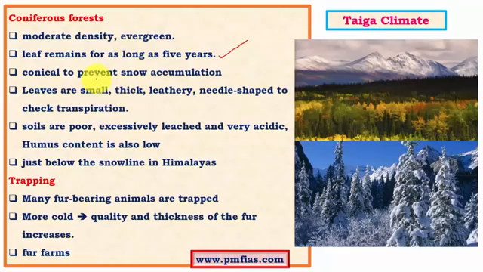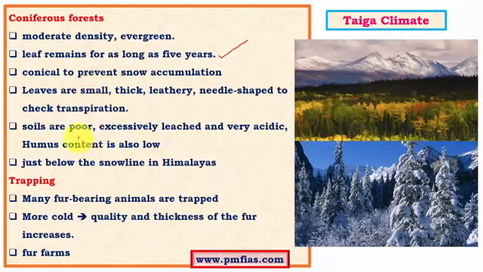And the leaves are leathery, small and thick, and they are needle shaped, especially to check evaporation in summer months which are very warm. We know that summer months can have temperatures up to 20 to 25 degrees Celsius, and this can be quite detrimental, as most of the trees might lose moisture in the form of transpiration. Transpiration is nothing but loss of water vapor from stomata of leaves.